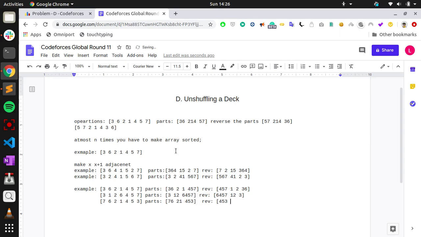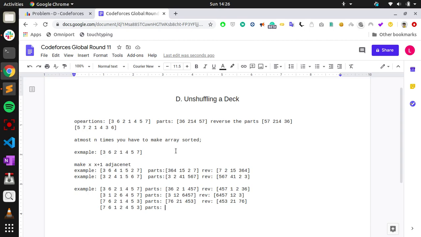4 5 3, okay, then it's 2 1, then 7 6. And what if 1 is before 2? In that case, I'll just make the parts of 1 and 2 different. So the condition should be: 3 is coming before 2, right?